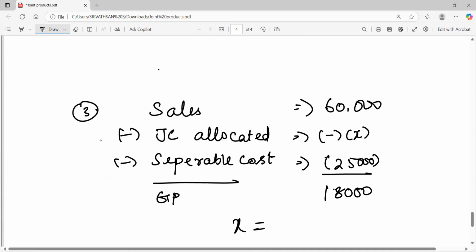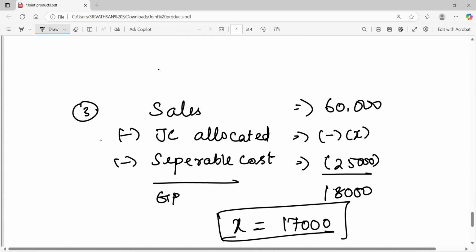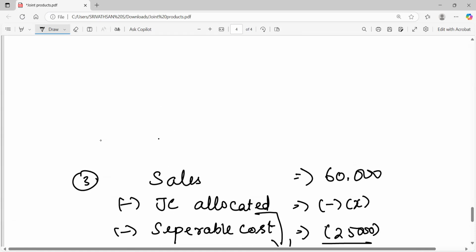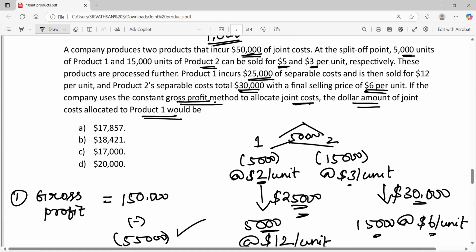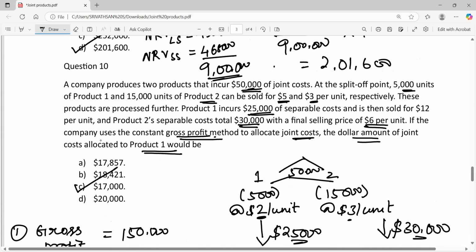Now solve it for X. So what is the value of X? So bring X to the other side and bring 18,000 to the other side. So we get 60,000 minus 18,000 minus 25,000. We get 17,000 rupees. So 17,000 rupees is the amount of joint cost allocated for product 1. So option C is the right answer.